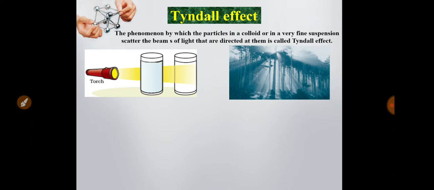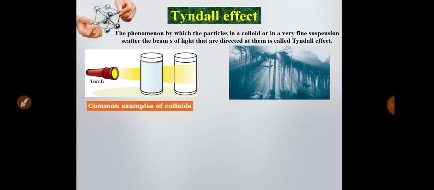How is it possible? The dust particles present in the air scatter the sunlight, which can be easily seen by our naked eyes. This is the natural example of Tyndall effect.